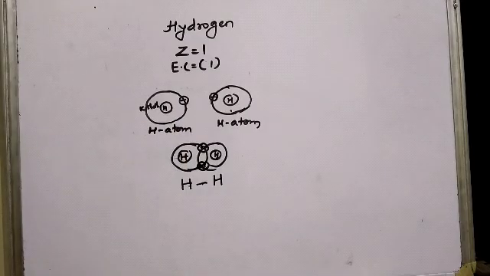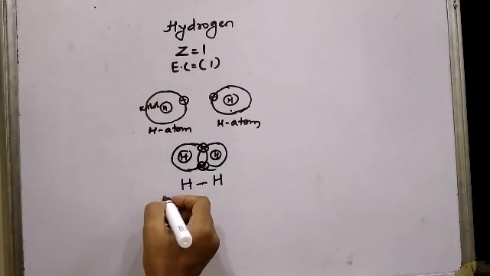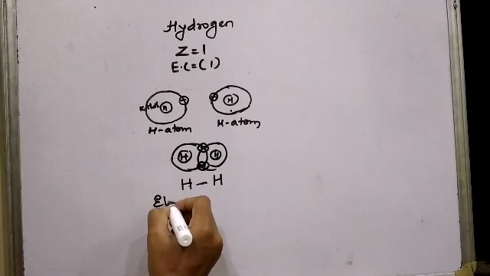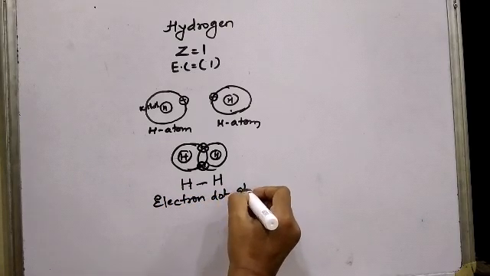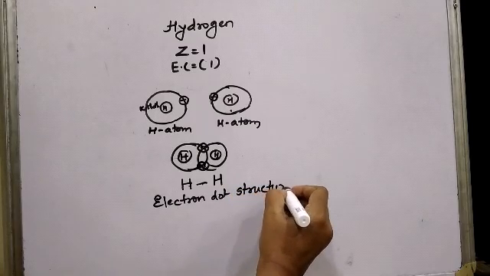Now children, we can show this structure of hydrogen with the help of dots and crosses in order to represent the valence electrons. And this structure which we will be showing in dots and crosses is called the electron dot structure. So let us see how to draw the electron dot structure of hydrogen.